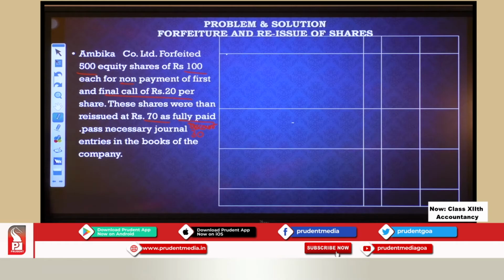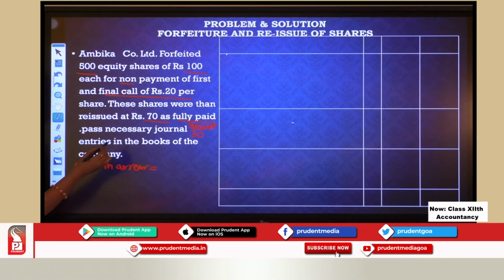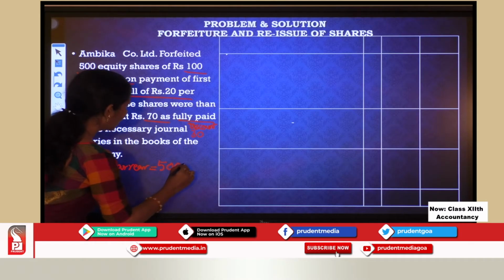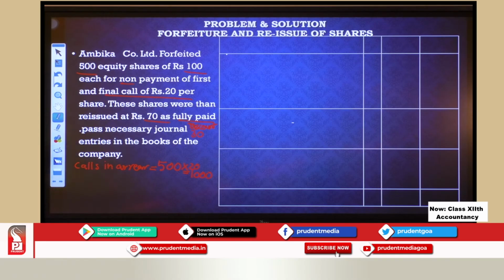So when we are passing the journal entry, we want certain information. What is that information we want? We want how much is collected, no? Calls in arrears first. Let me see how much is calls in arrears. Why are we forfeiting? Because we are not getting some money. How much we are not getting? We are not getting 20 rupees per share. On how many shares? 500 shares. So how much am I not getting? 1000 rupees. On 500 shares, 20 rupees I am not getting. That means my calls in arrears are 1000.